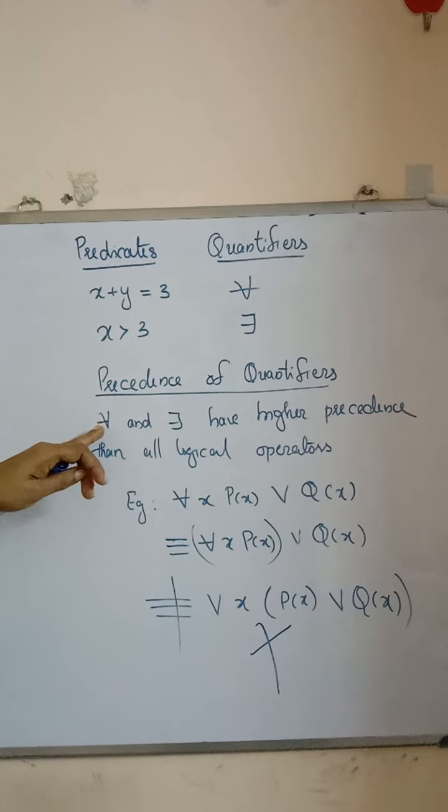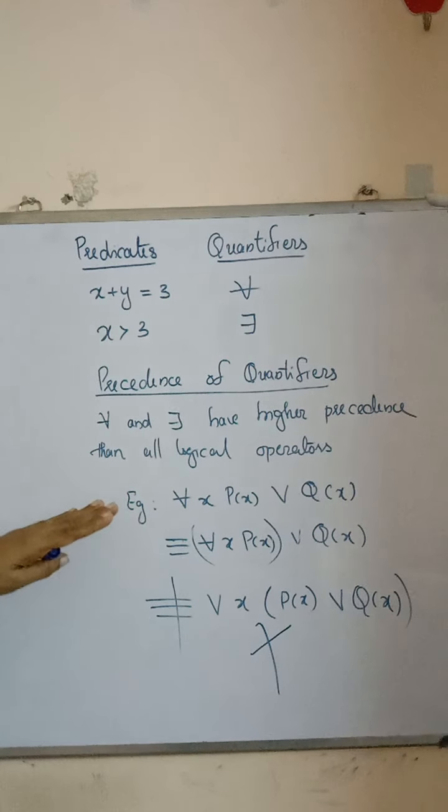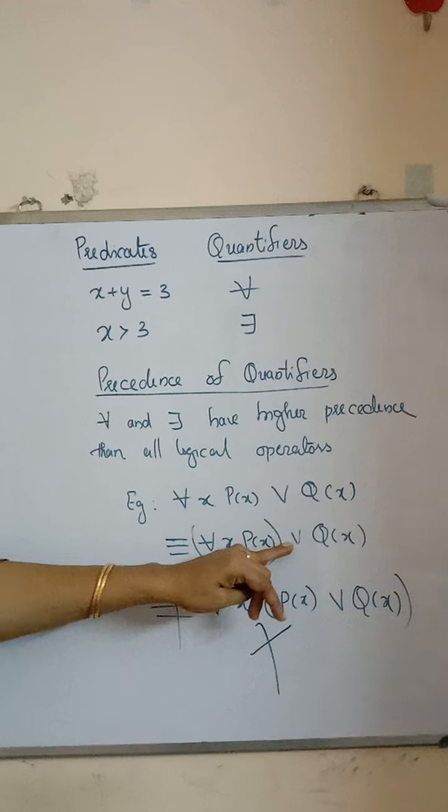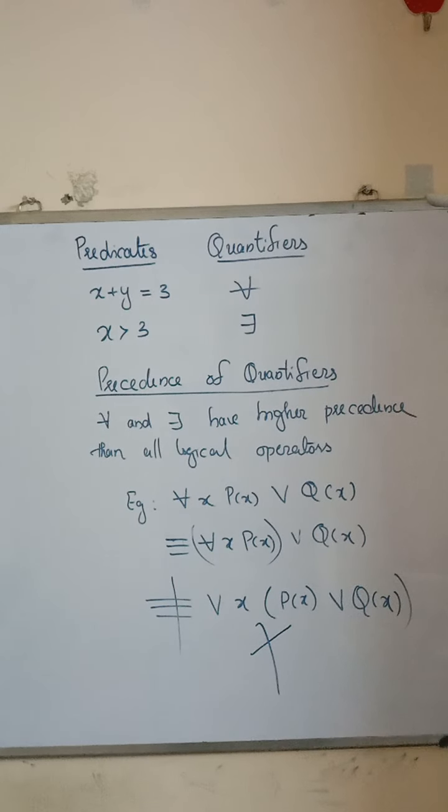If for all or there exists appears in a statement, we first apply for all and there exists, and only then use the other logical operators like or, and, conditional, etc. This is the higher precedence of the quantifiers.